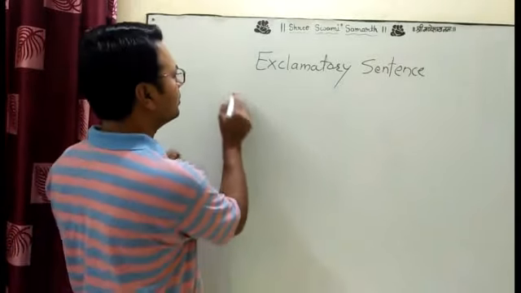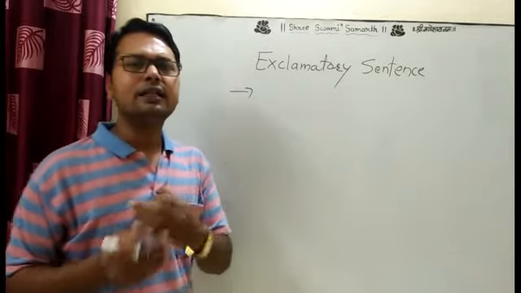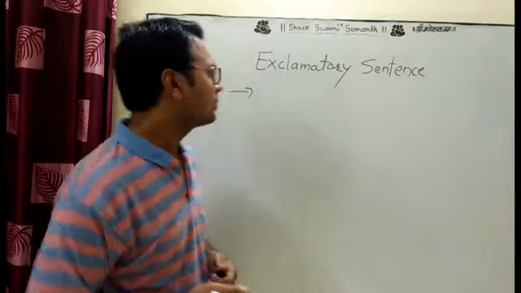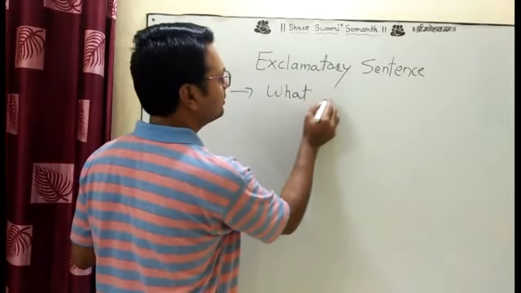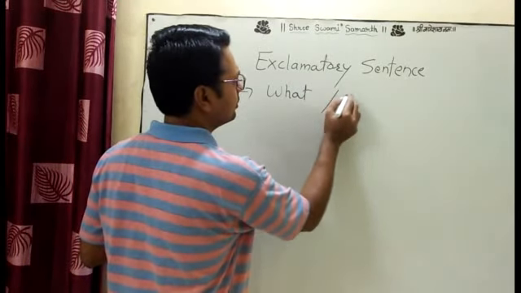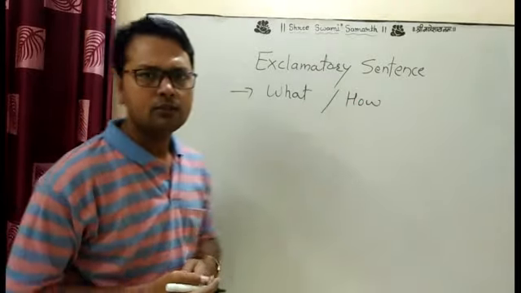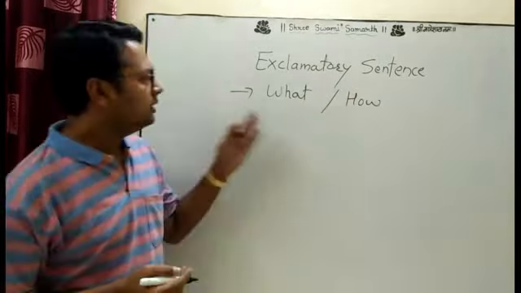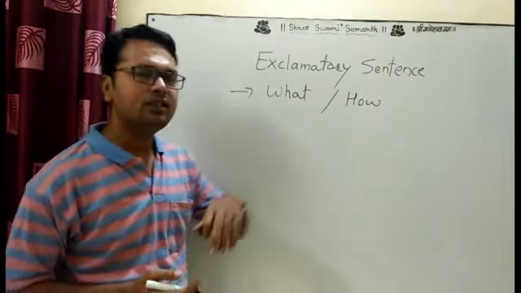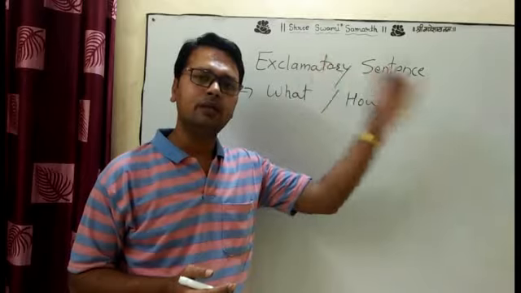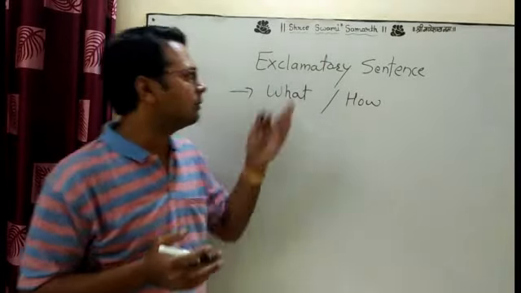In an exclamatory sentence, the basic exclamatory sentence starts with what and how. But the meaning of what and how in an interrogative sentence is different from the meaning in an exclamatory sentence.